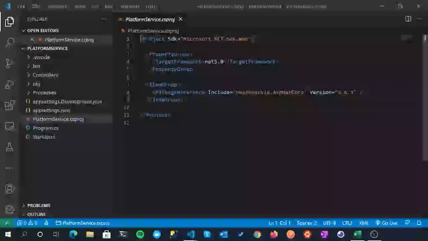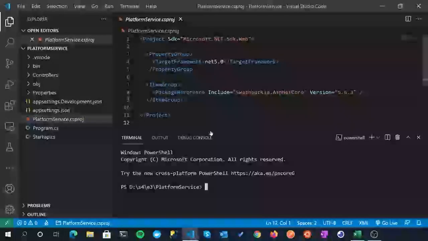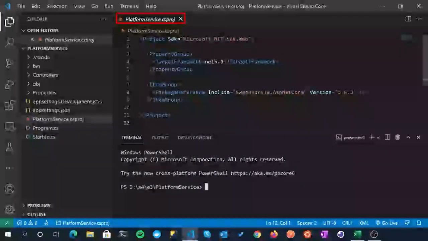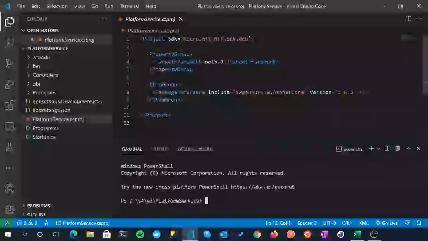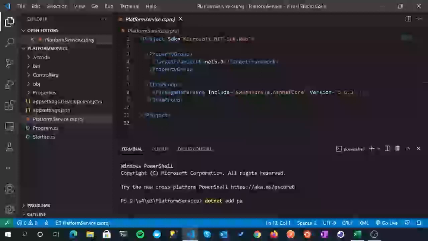So again, I opened up my start menu there. So Control and back tick to get the integrated terminal up and running. And I like to leave the PlatformService.csproj file up and running. So as we add packages, you'll see them being added to this file, just to make sure that we've not made any typographical mistakes. So the first thing I want to add is dotnet add package, and the first one is AutoMapper.